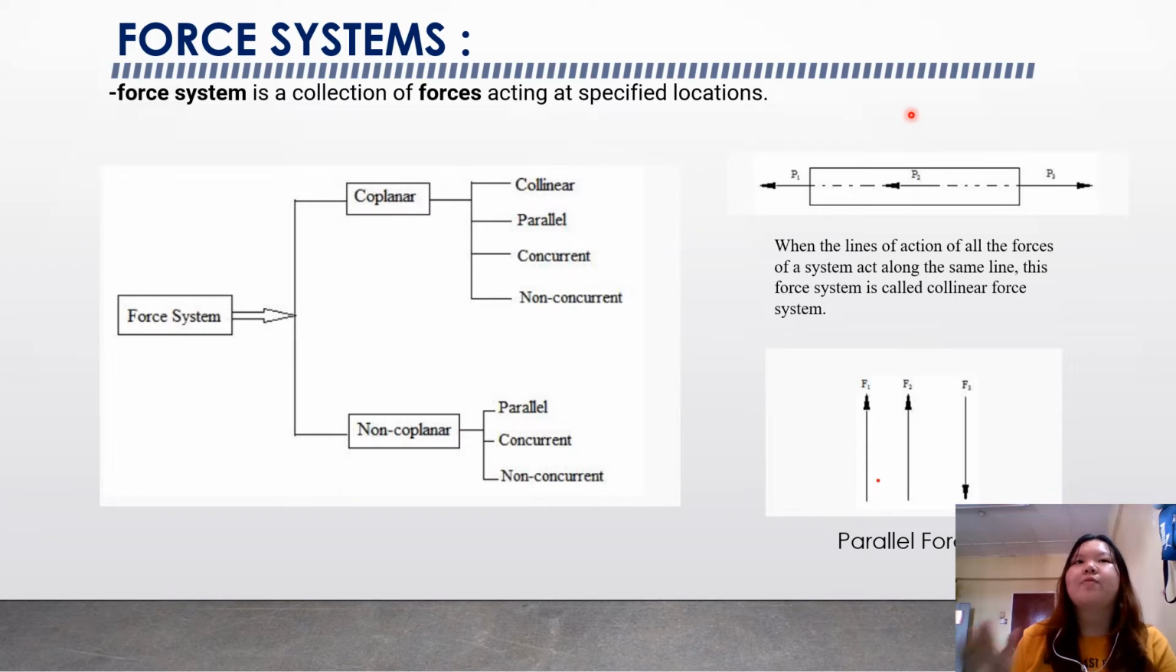Now we will move to the force system. The force system is a collection of forces acting at specific locations. Under the force system, we can categorize into coplanar and non-coplanar. Under coplanar, we have collinear, parallel, concurrent, and non-concurrent. And non-coplanar will have parallel, concurrent, and non-concurrent. Let's look at the collinear picture here. Where the lines of action of all the forces of a system act along the same line, this force system is called a collinear force system, which is under coplanar. The picture below is an example of the parallel force and how it looks.